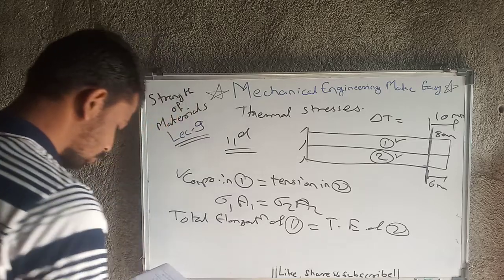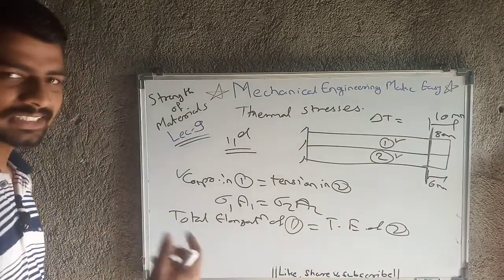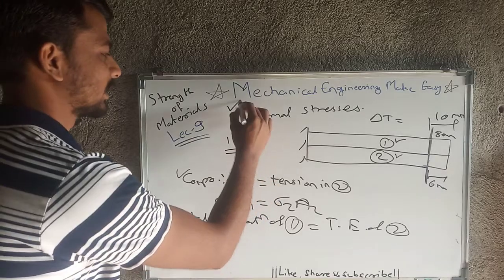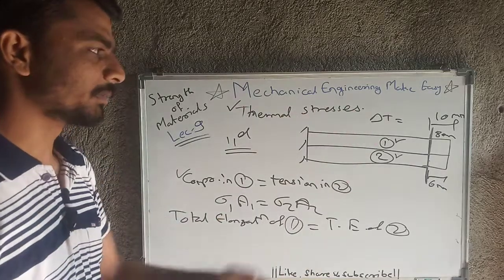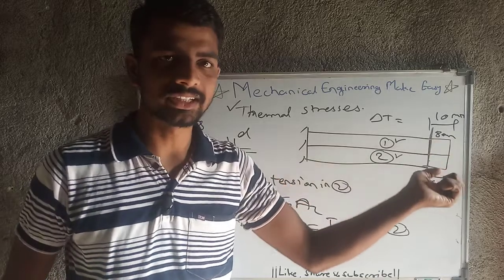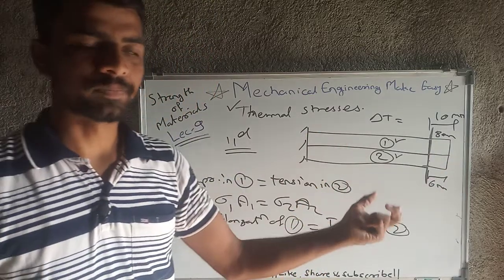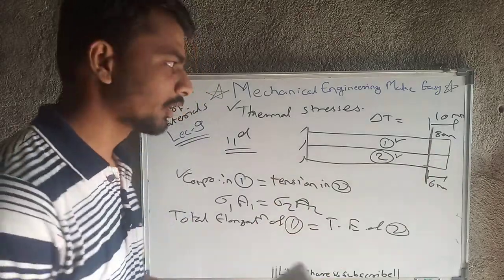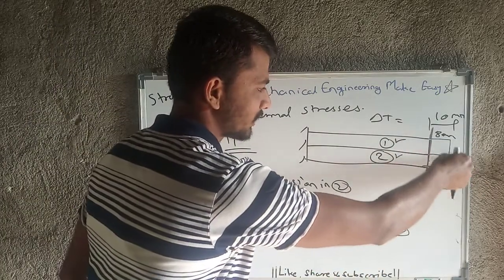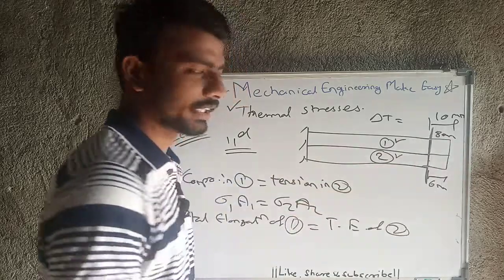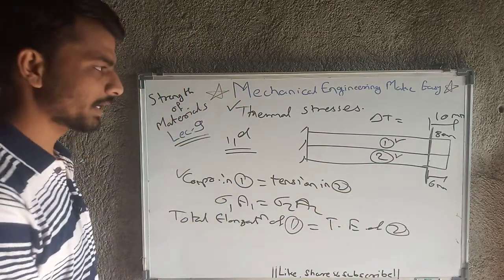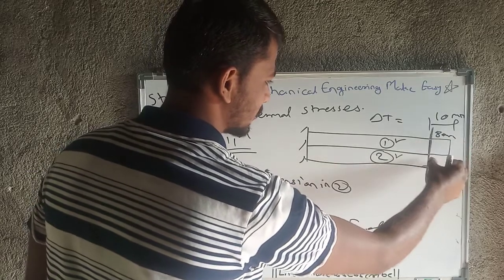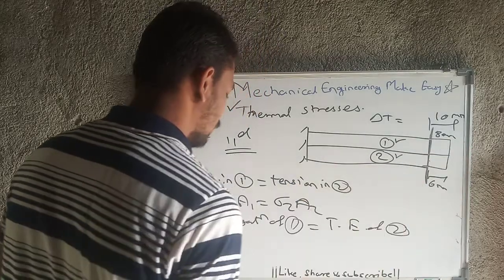Then total elongation means delta L. What does delta L include in this case? Because of thermal stresses and because the materials change, how much force will occur? A force will occur because we need this end to be directly vertical, with no step. Because of that force this will compress and this will expand by some amount. So how will it be?